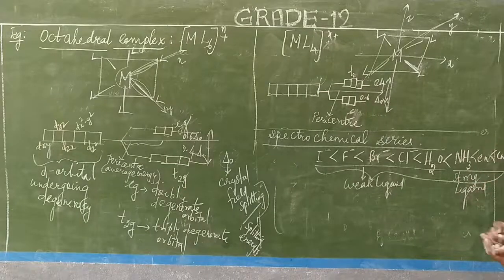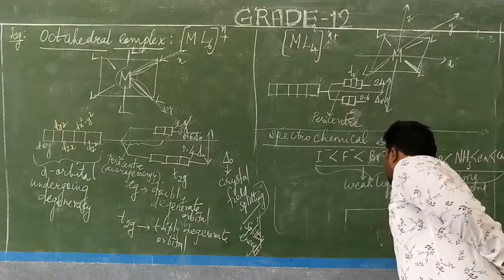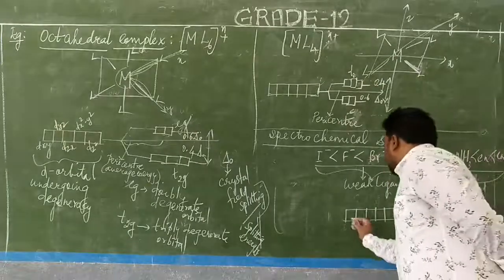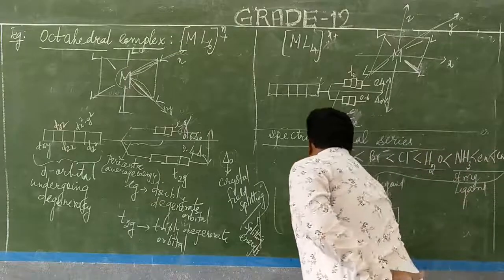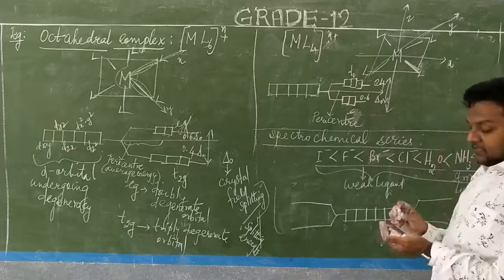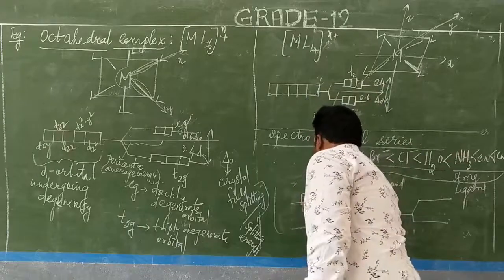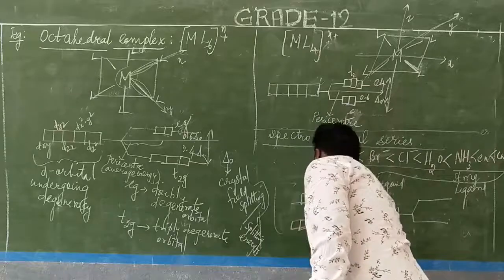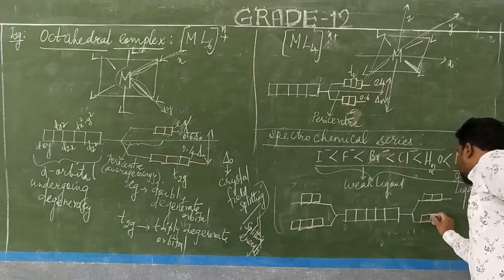How did they discover this? Based on a condition. Say for example, I am drawing here the 5 d orbitals. The 5 d orbitals are undergoing degeneracy, like this. Now here, as usual, 2 and here as usual 3 orbitals. Again here also 2 and here also 3.